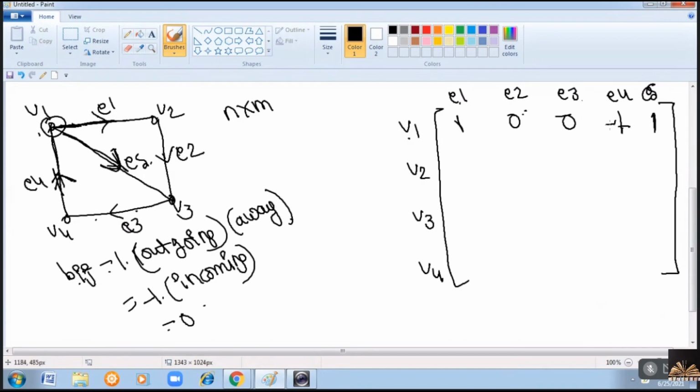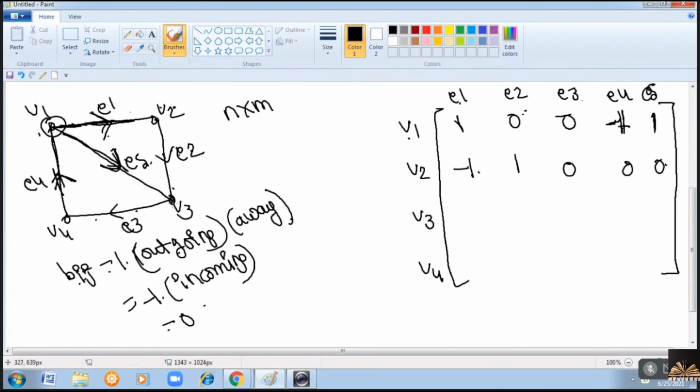So it is +1. Now consider the second vertex. From V2, only E1, E2 are incident. Remaining all are zeros because they are not incident. Now consider E1. This E1 is an incoming edge towards V2. So it is -1. E2 is an outgoing edge, so plus 1.